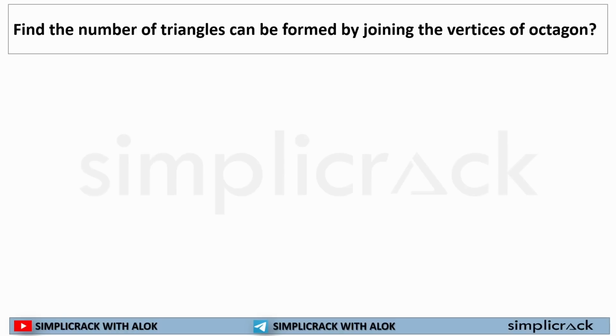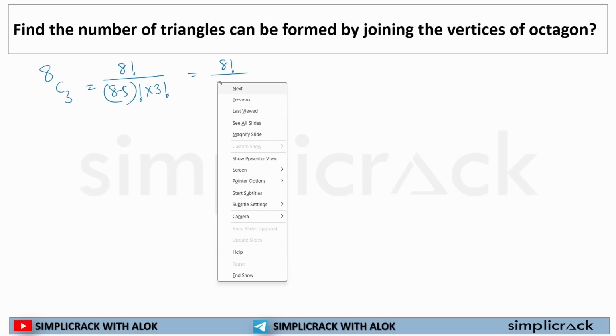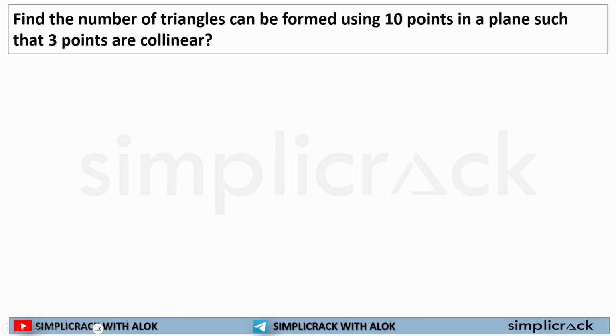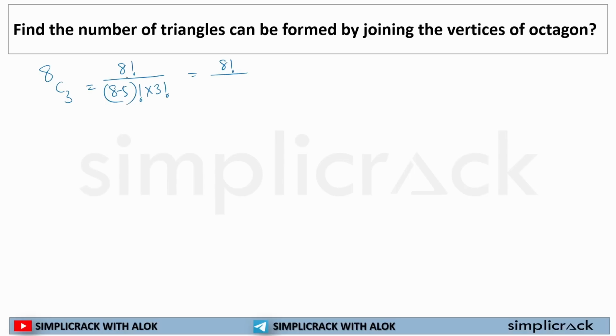Now here it is given: find the number of triangles that can be formed by joining the vertices of an octagon. Octagon means 8. So 8C3 is 8 factorial divided by (8 minus 3) factorial multiplied by 3 factorial, so it will be 5 factorial multiplied by 3 factorial. If you solve it, you will get the total number of triangles.